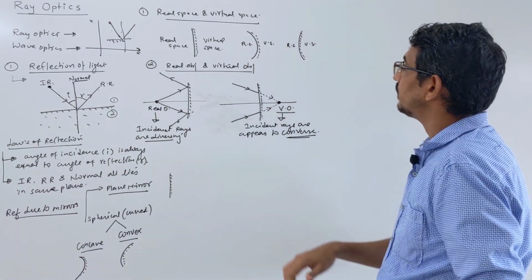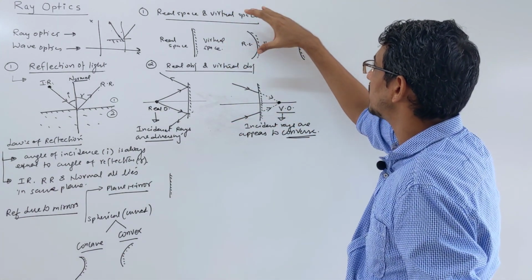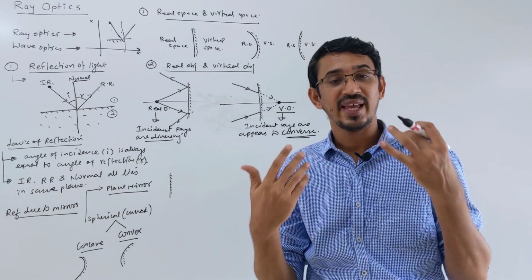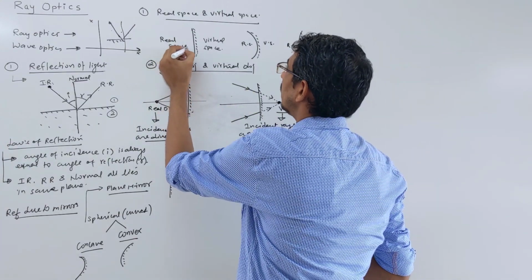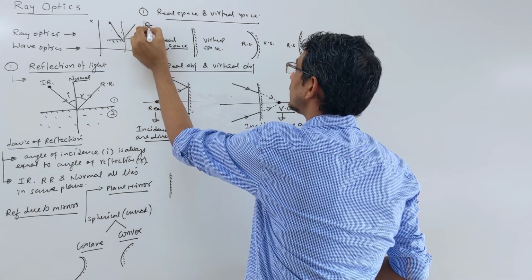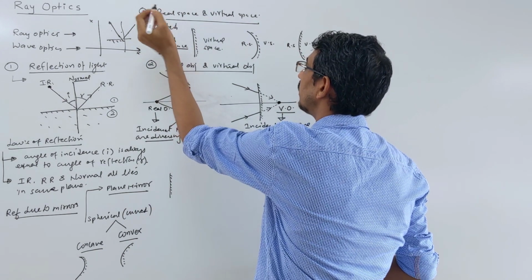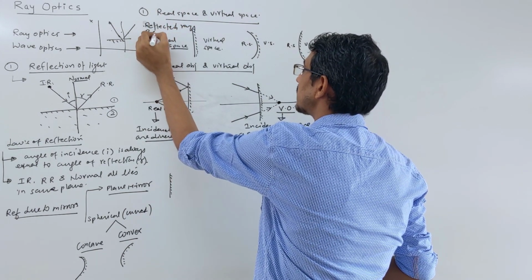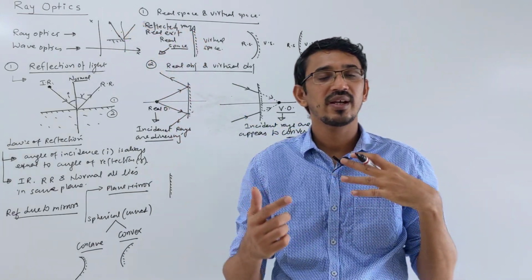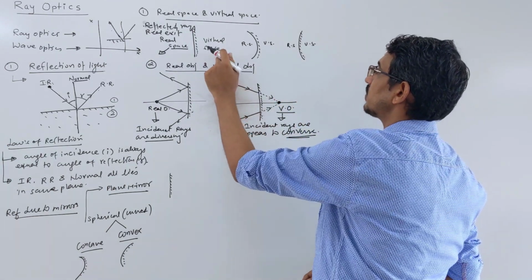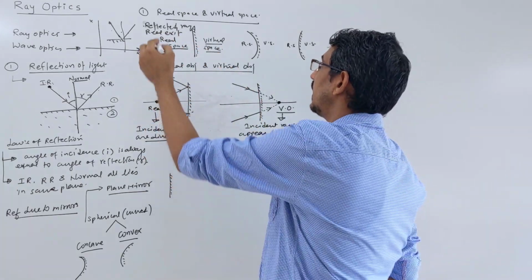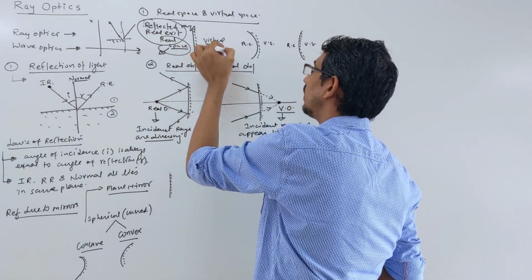Okay, once more. What is real space and virtual space? Real space is this front side of the mirror. Here your reflected rays really exist. How do you define it exactly? Real space means reflected rays really exist. Light comes here and goes back. So here your reflected rays are really there. And in virtual space, your reflected rays are really not there. Here we have reflected light in real space, and here we don't have it in the virtual space.